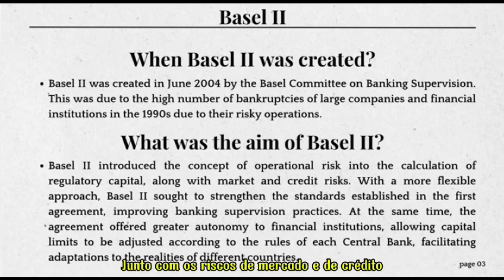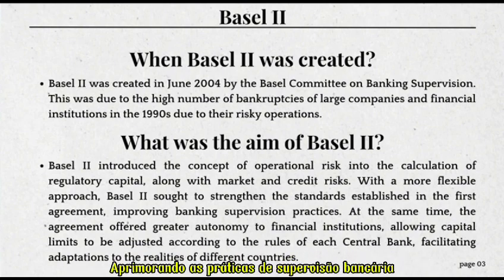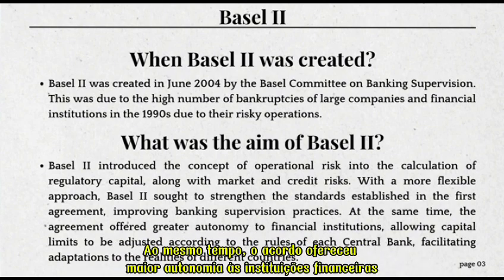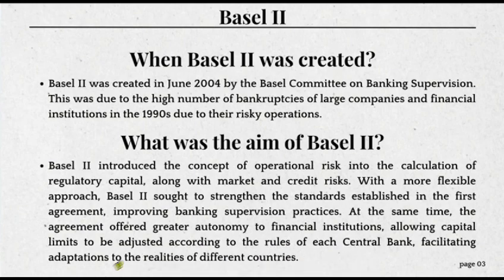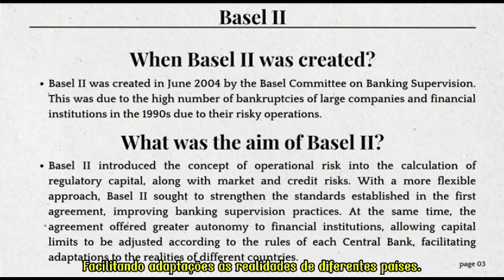market and credit risks. With a more flexible approach, Basel II sought to strengthen the standards established in the first agreement, improving banking supervision's practice. At the same time, the agreement offered greater autonomy to financial institutions, allowing the capital limits to be adjusted according to the rules of each central bank, facilitating adaptations to the realities of different countries.